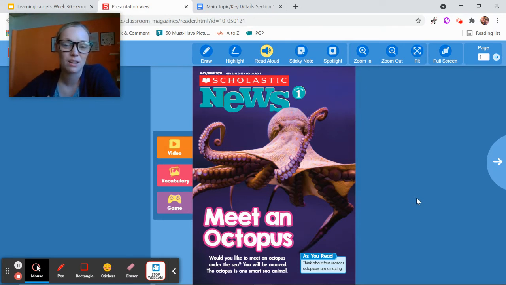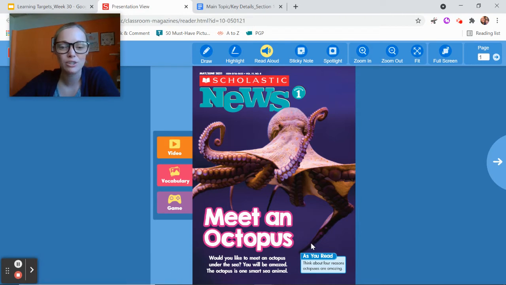That means the same thing. Nonfiction means not fake, it's real. And informational means real. Remember, informational teaches you, we're writing informational writing too, but it teaches the reader something. We also learned that text features can help us figure out what the main topic is. So let's take a look at the text features and make a prediction.